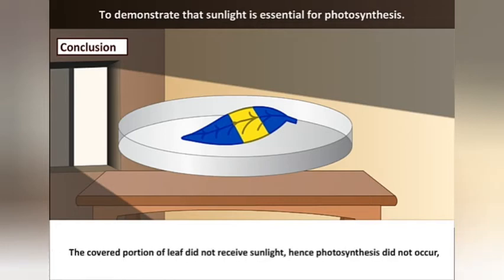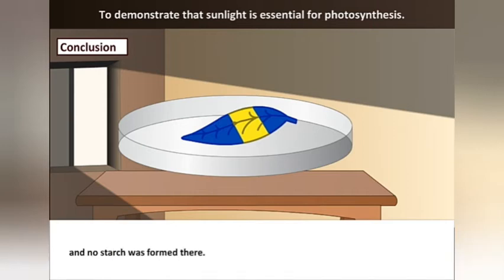Conclusion: the covered portion of the leaf did not receive sunlight, hence photosynthesis did not occur, and no starch was formed here.